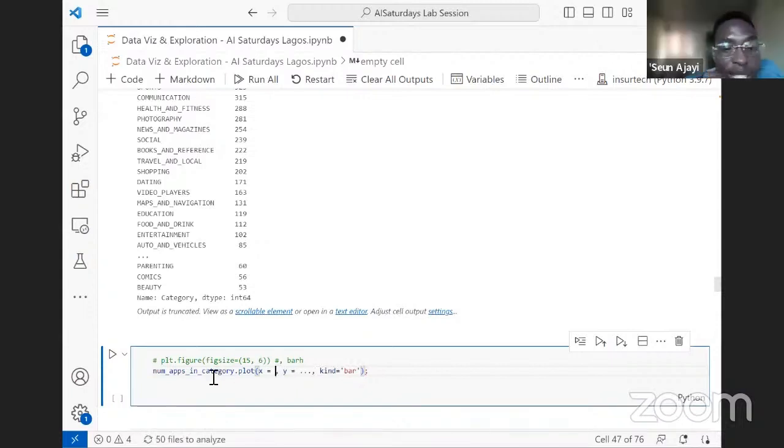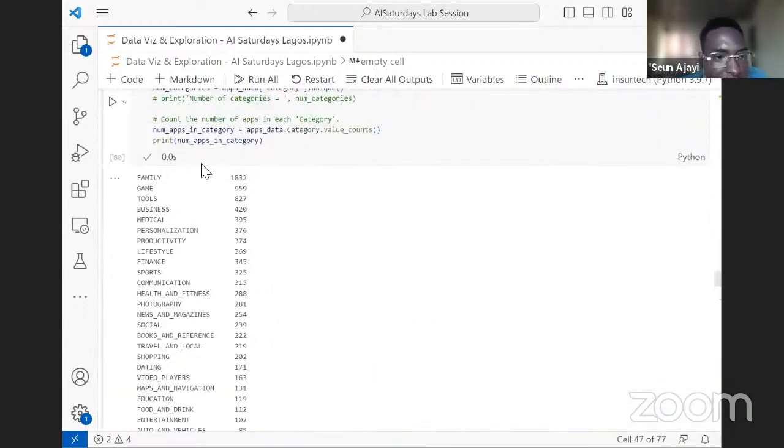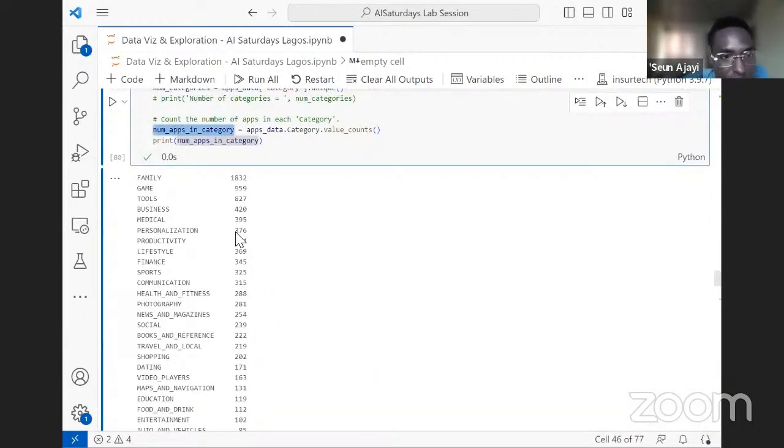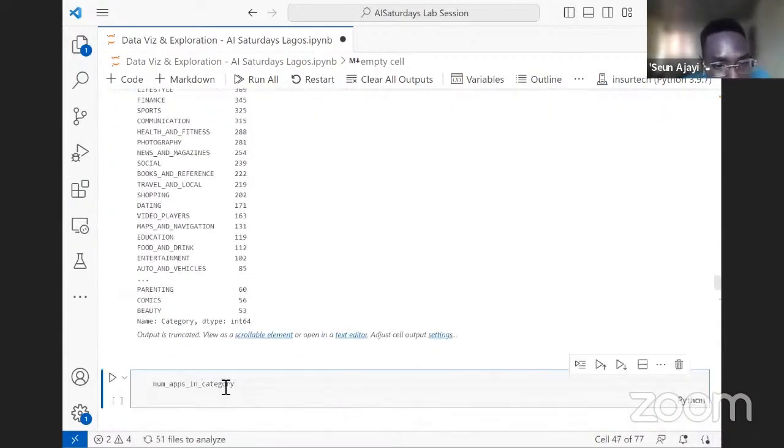Okay, so we can use the pandas .plot method to actually do visuals. So let's start by using pandas, and let's see how the visuals get better when we start using sophisticated visualization tools. So we'll be using the .plot method, and we want to pass the X and Y axis. I want us to do something first. Now we have this series that we have named num apps in categories.